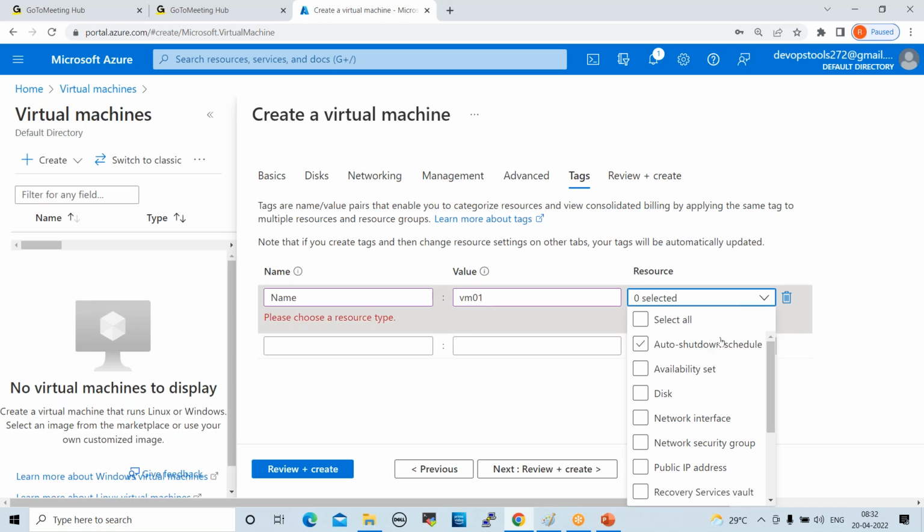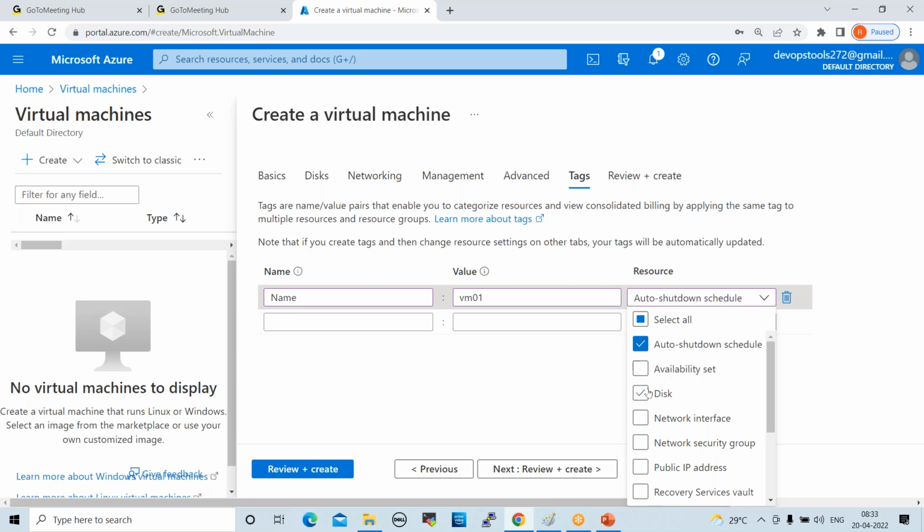Simply, we can say auto shutdown schedule. For example, in real-time projects, what we will do, we start some servers at 9 a.m. and we shut down by 6 p.m. Some project servers, not all servers. So if you want to shut down at a particular time frame, like 6 p.m. or 7 p.m., you have to select this auto shutdown option.